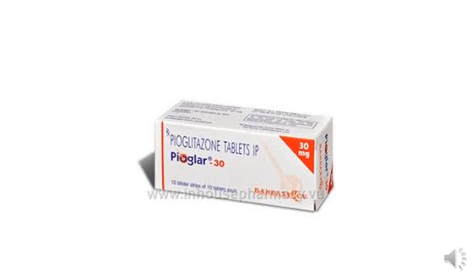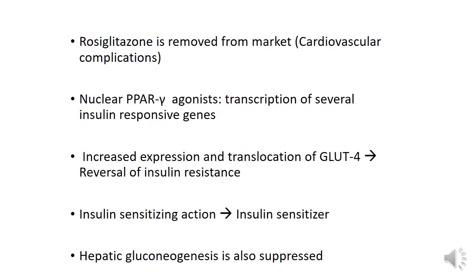Pioglitazone tablets. Let us study the pharmacology of pioglitazone. Rosiglitazone is the other thiazolidine dione which is no longer used because of increased cardiovascular complications like myocardial infarction, strokes, heart failure and sudden death. So pioglitazone is the only thiazolidine dione which is used.